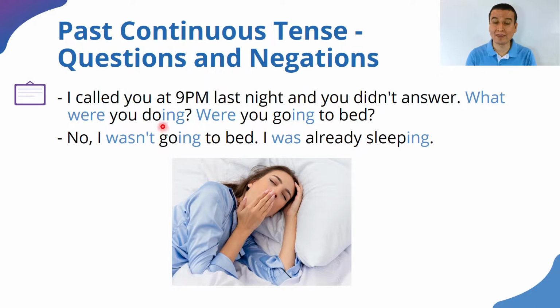What were you doing? In this question we have a question word, what, and then we have the auxiliary be in the past form, were, because with you we use were. What were you doing? And we have the main verb ending in ing. What were you doing?